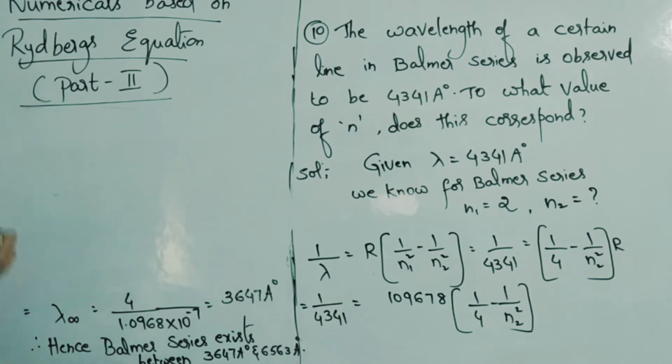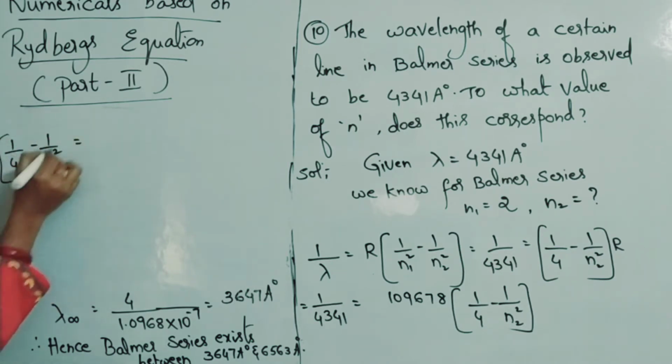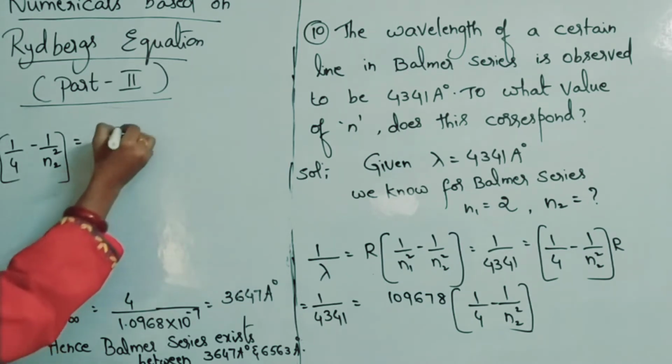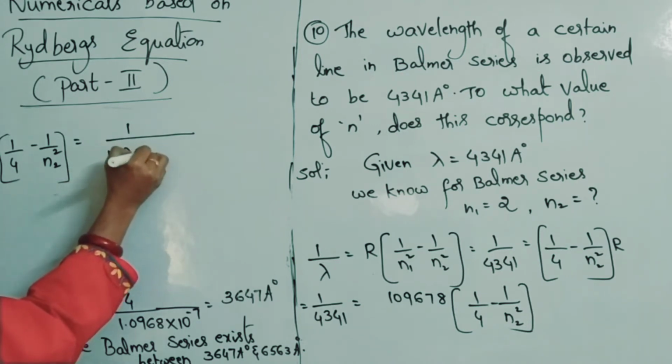Once again, 1 by 4 minus 1 by n2 square is equal to what? 1 by 109678.